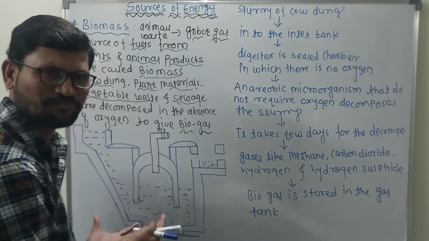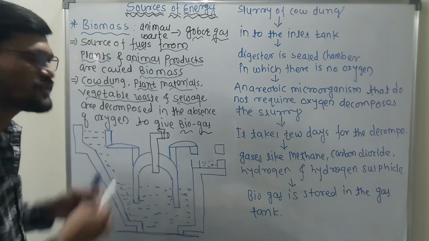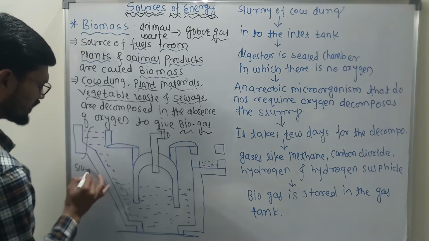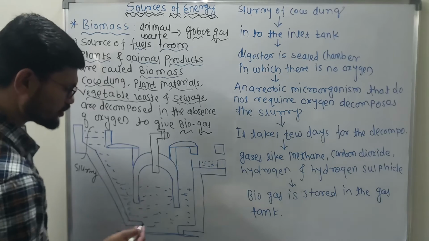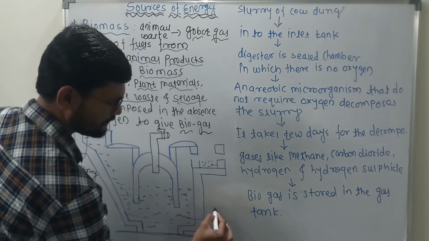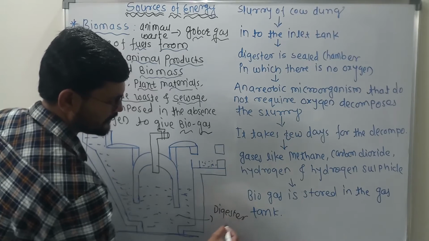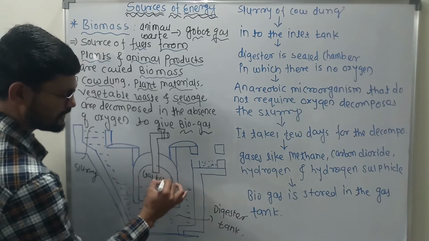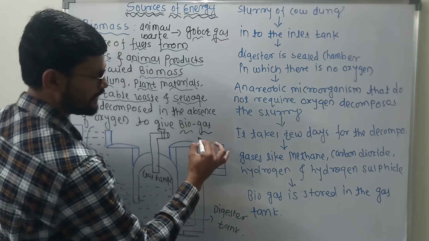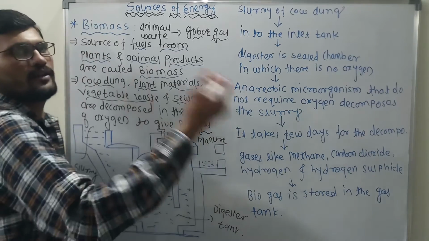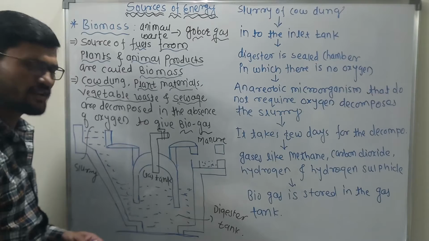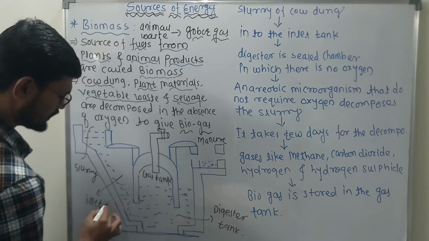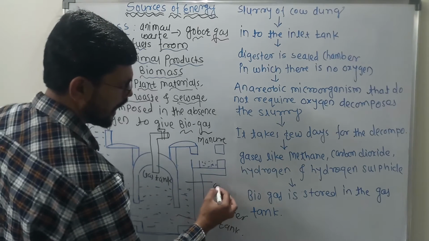Here is your construction. As you can see in this diagram, this is the construction. Here at this point, we take a slurry, completely slurry. This tank is called the digester tank. Which tank? Digester tank. This tank is called the gas tank. And here we are taking manure, which I will tell you later while going through the working. Clear? So what are the major parts? This is called the inlet tank. And this one is called the outlet tank.